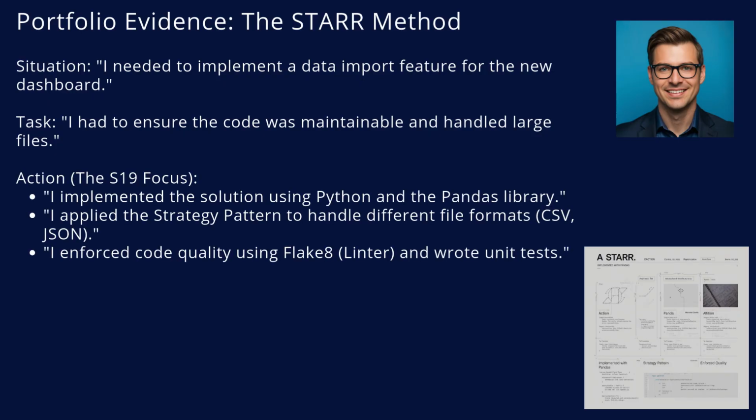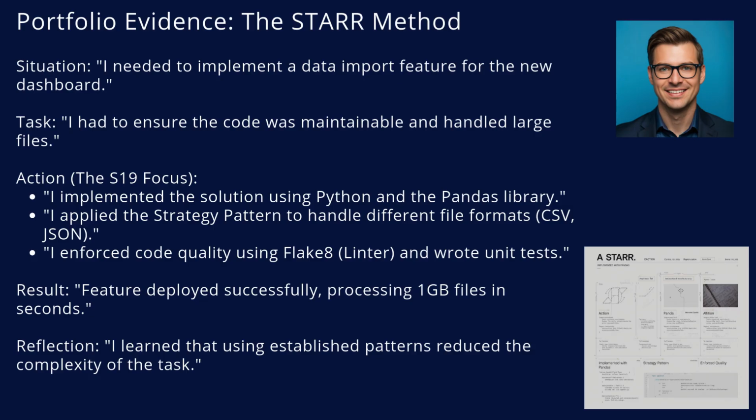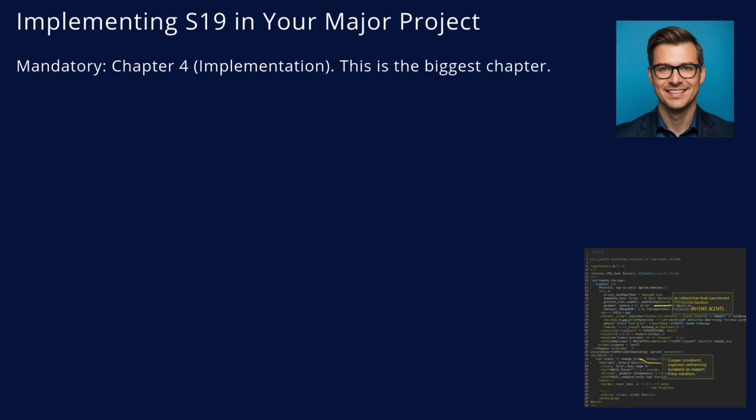Action: I implemented the solution using Python. I applied the strategy design pattern to create a flexible system that could handle CSV, JSON, or XML files easily. I enforced code quality by using a linter, Flake8, and adhered to our team's strict Git flow branching strategy. Result: the feature was deployed successfully and can process 1 GB files in under 10 seconds. Reflection: I learned that using established patterns like strategy significantly reduced the complexity of the code and made it easier to test.